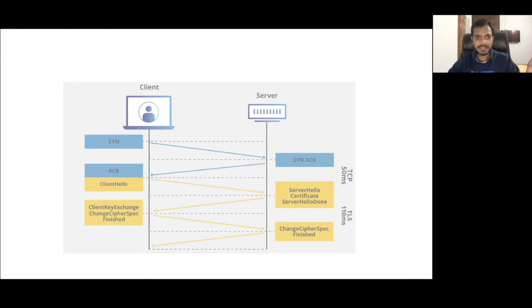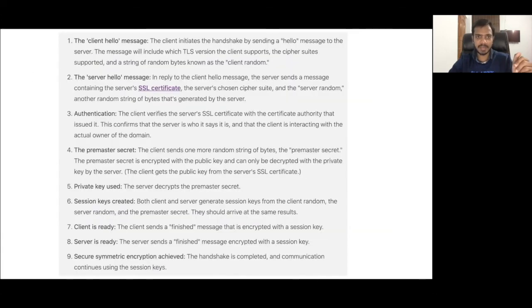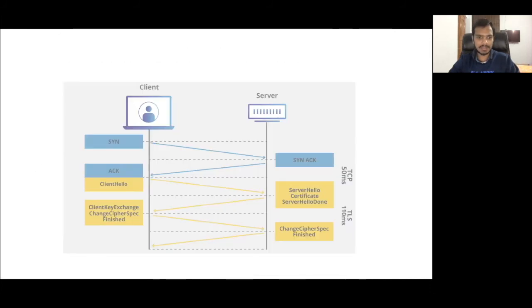So the first one is, after the TCP handshake is done, the first message is the client hello message. That's what I have told here. The client hello message includes 3 things: the TLS version the client supports, the cipher suites or the algorithms that it supports, and also random bytes, the client random bytes. Then this will go to the server.